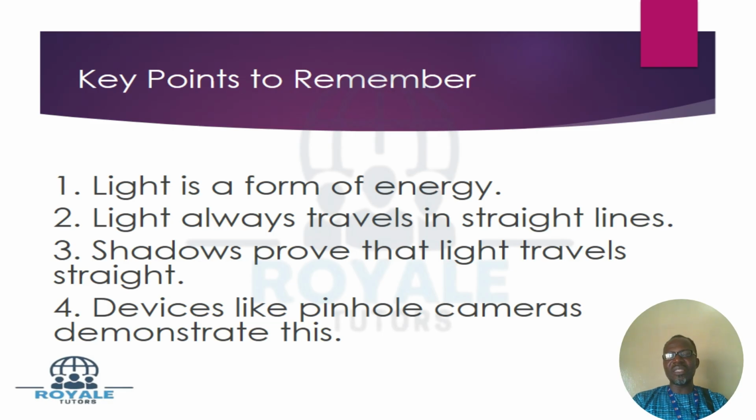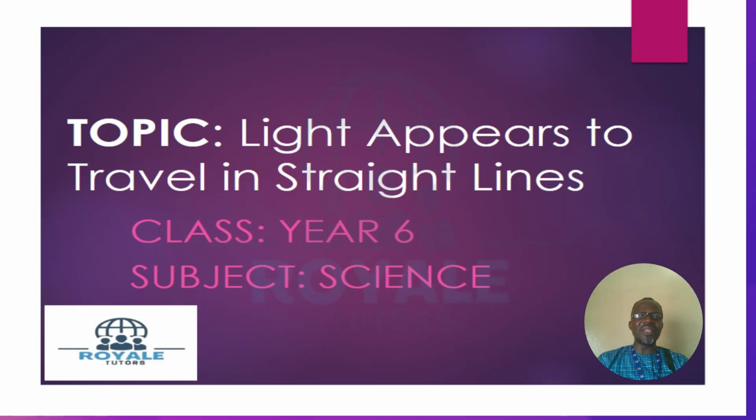Another thing is that shadows prove that light travels in a straight line. I think I explained that. Then devices like pinhole cameras also demonstrate how light travels in a straight line. So don't forget the topic we've done for today: light appears to travel in straight lines, and I was able to define what light is and practical ways to demonstrate that light travels in a straight line.